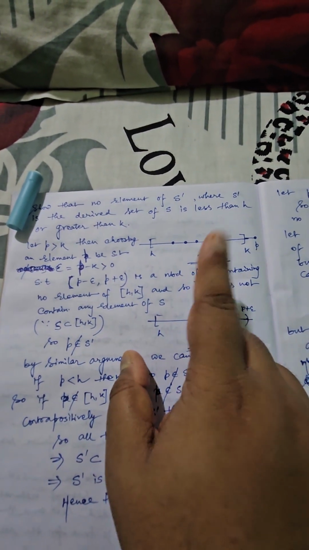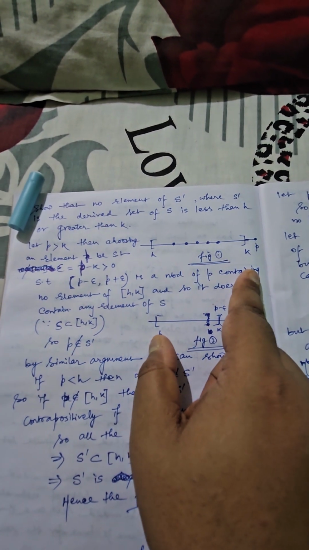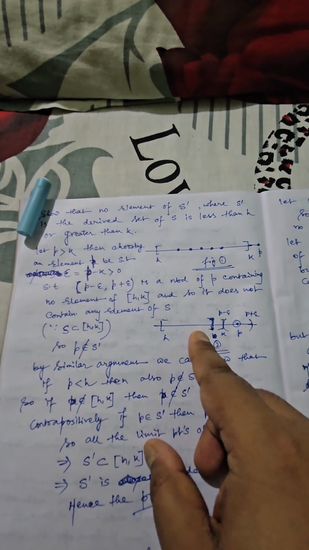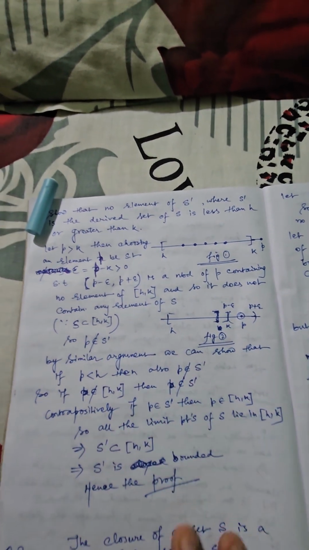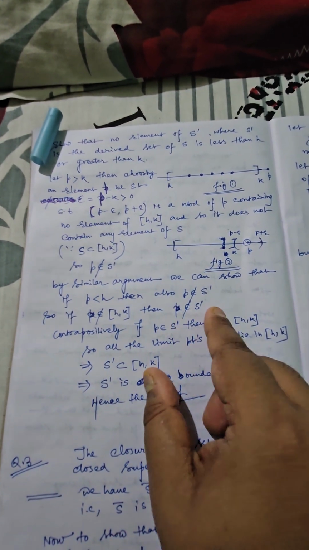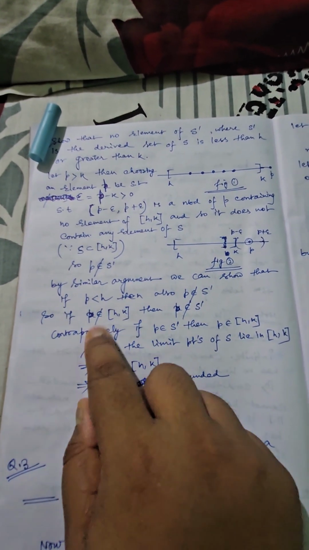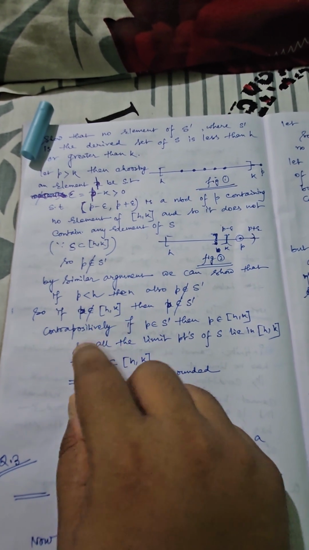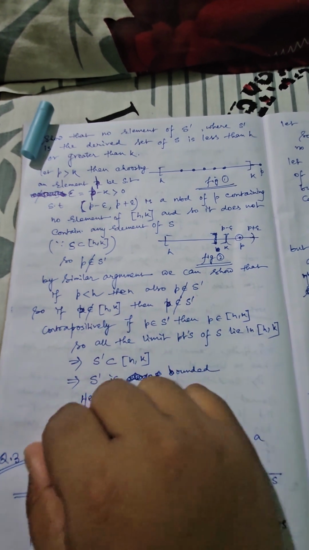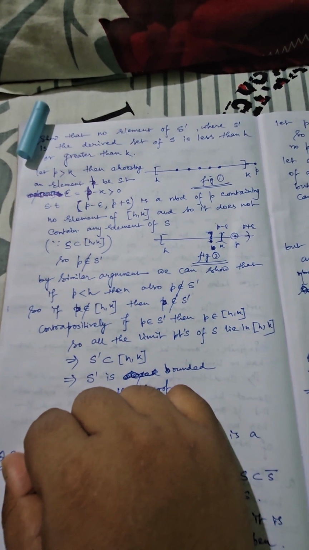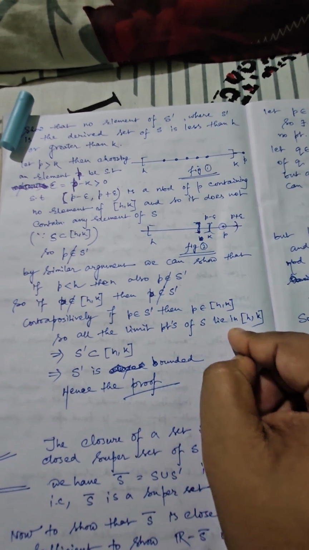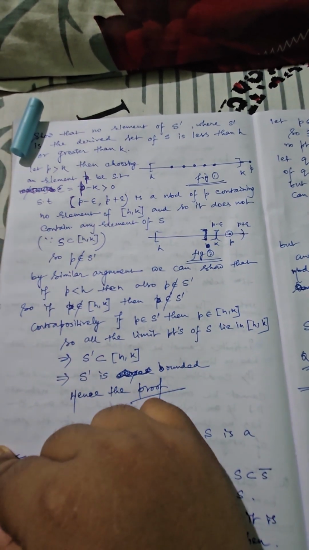Now here we have shown this criteria whenever P is greater than k. Similarly we can show this criteria whenever P is less than h. That means whenever P is less than h, then also by a similar argument it can be shown P is not a part of S dash. Now we can take the help of contrapositive. Contrapositively, if P is a part of S dash, then P must belong to [h, k], but P is taken arbitrarily. So here we can say all possible limit points of S should lie within the closed interval [h, k].